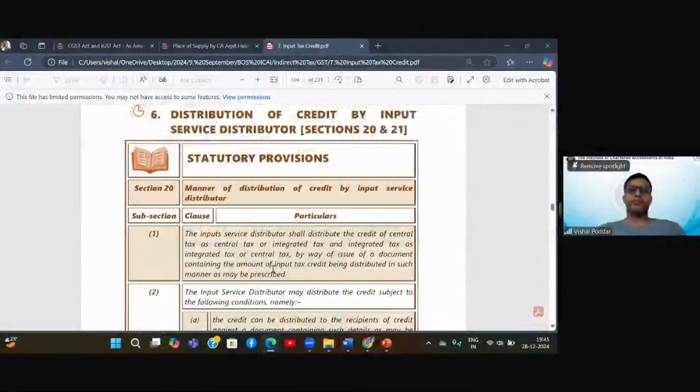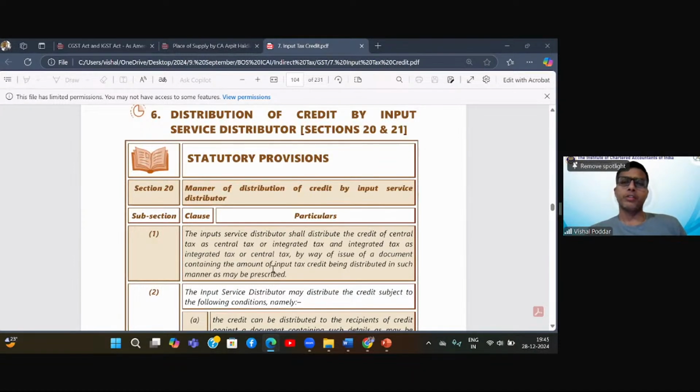This next chapter, even though it is part of the same subject, same chapter, is on input service distributor. Let us first understand what this concept is, what is the background of this concept, and then we'll go to what the provision says. Also, just to inform you, as on date, the provision is not compulsory. However, notifications have already been passed which say that from 1st April 2025, this provision will be compulsory.